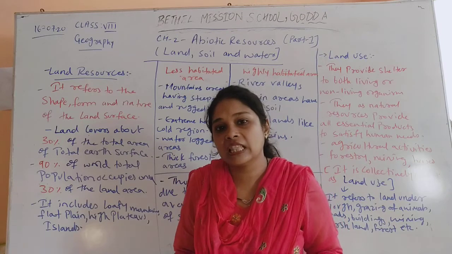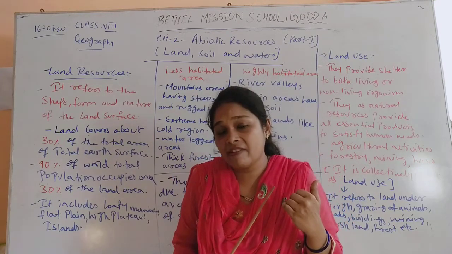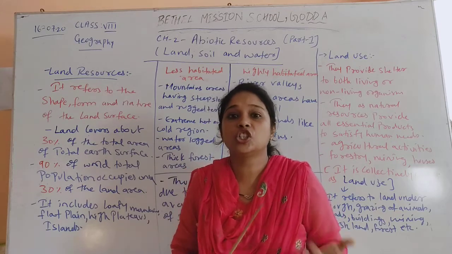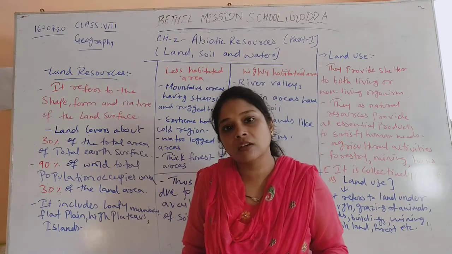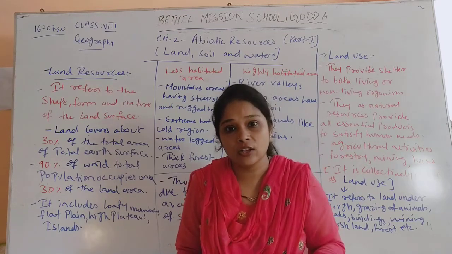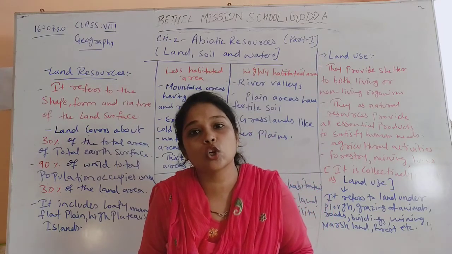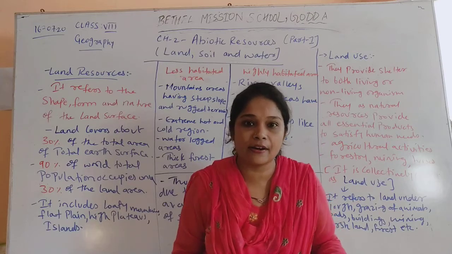So whatever things are there, whether they have any form, shape or nature, if they are on the surface of land, under the surface of the land or above the surface of the land, it is termed as land. So all the mineral resources are also termed as land resource. Rivers are also termed as land resource.